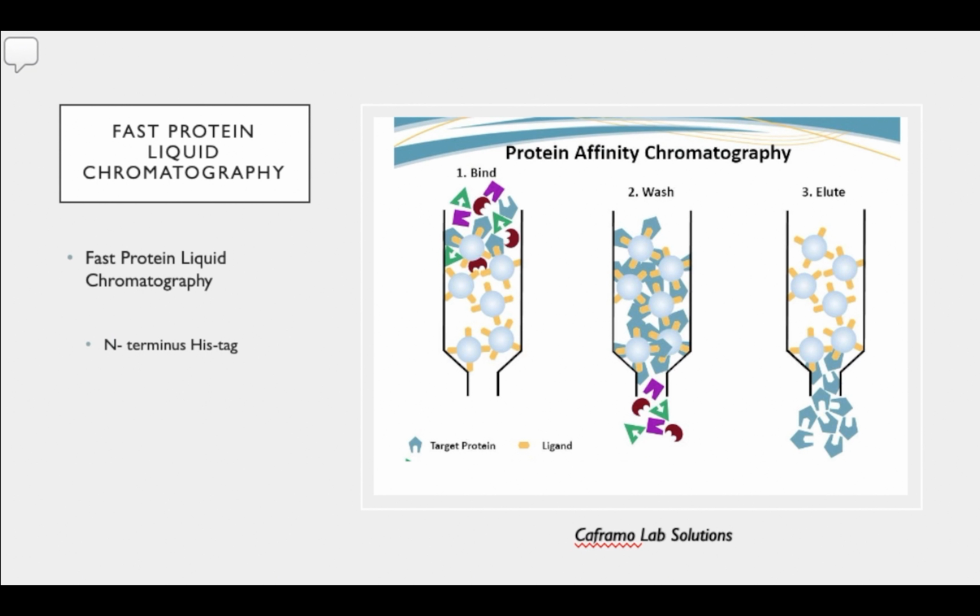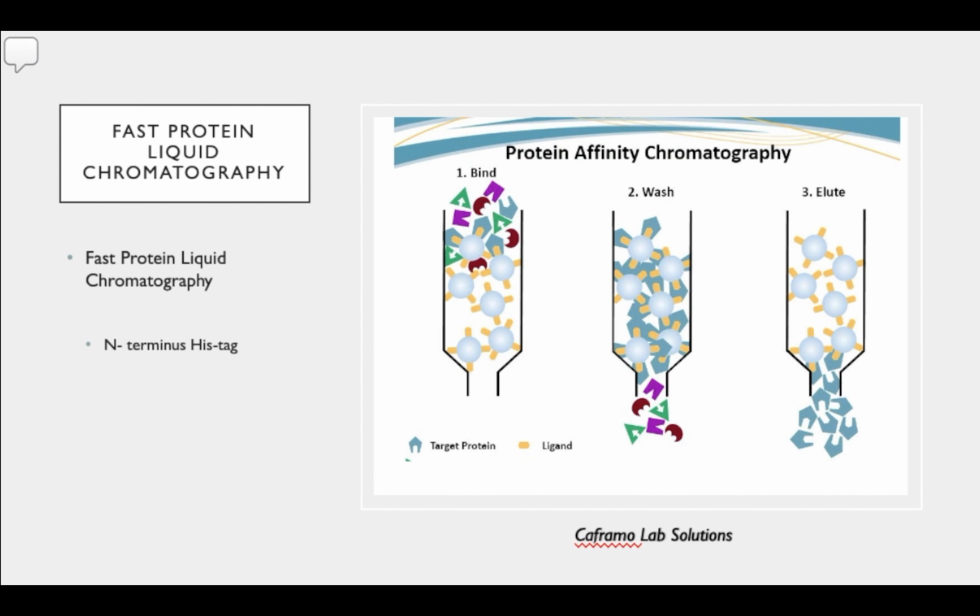Once we express the protein, we collect it, and then we want to purify it. We want to make sure that we have no contaminants. So what we do is we use fast protein liquid chromatography. This is a protein affinity chromatography, and how it works is that we subject our protein to a column. First we allow our protein to bind throughout the column.